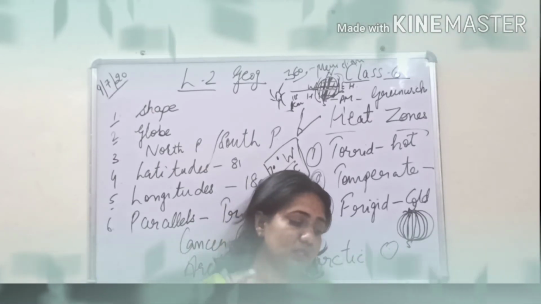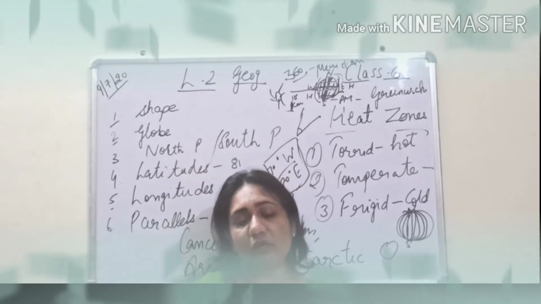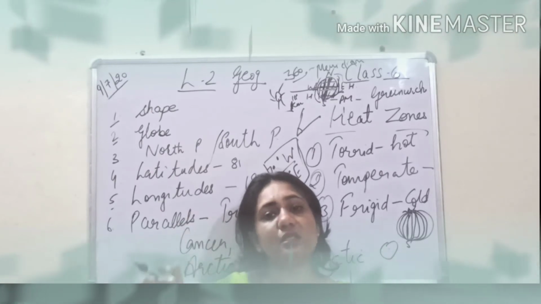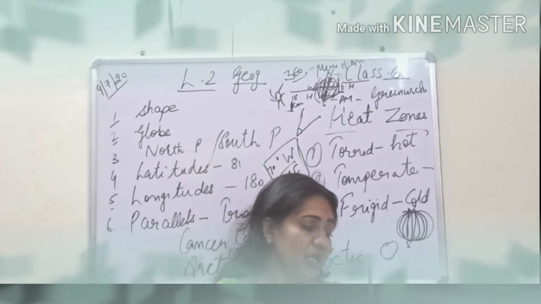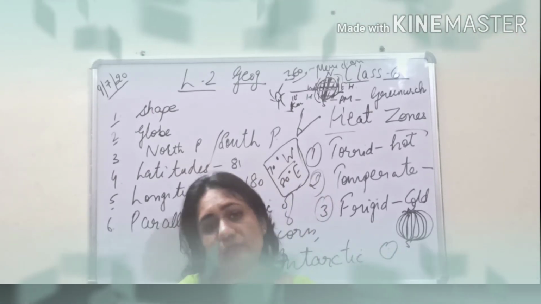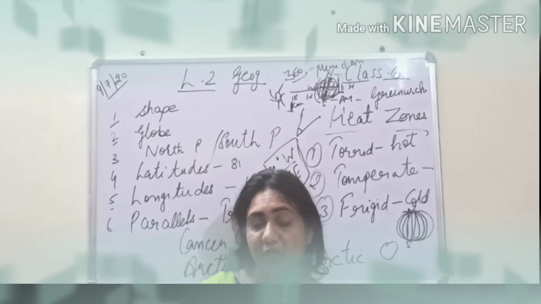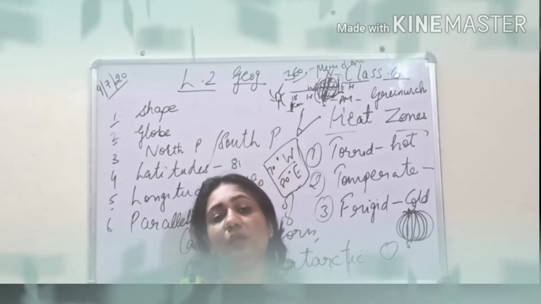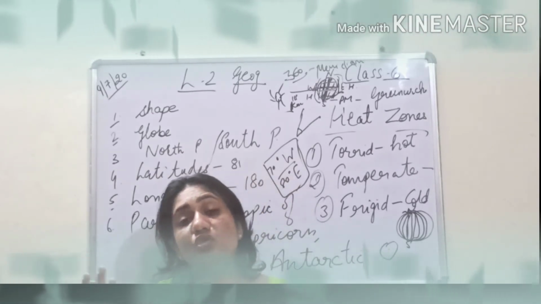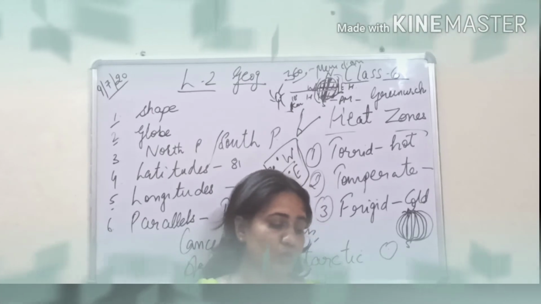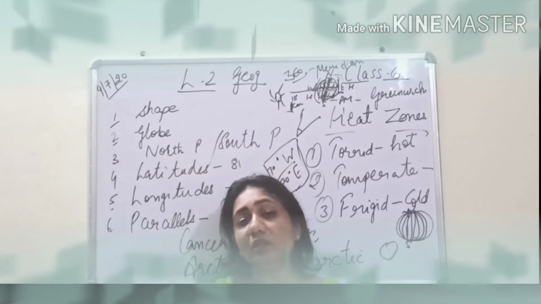He was the first person to calculate the circumference of the earth. I have already given you the measurement of the circumference of the earth. The circumference and the diameter of the earth were first measured by him. He also coined the term geography. So he is very important. Based on him only we come to know how to locate a place on a globe, and even the term geography was given by him. So what is the name of the person? Let's revise once again. It is Eratosthenes, and you have to learn the spellings also.